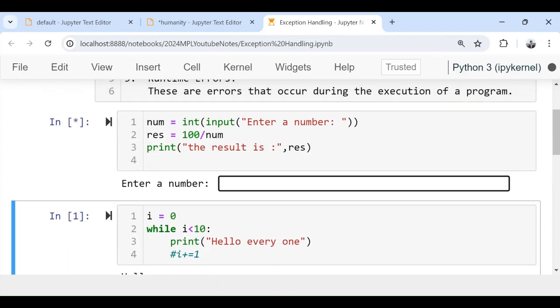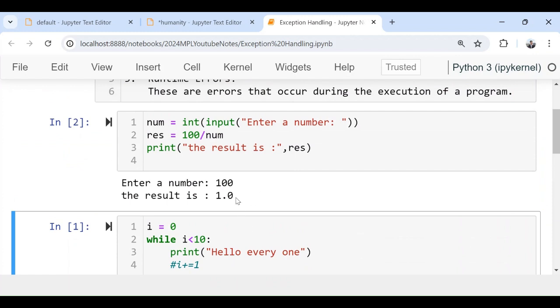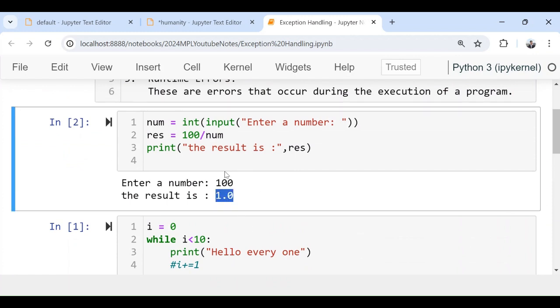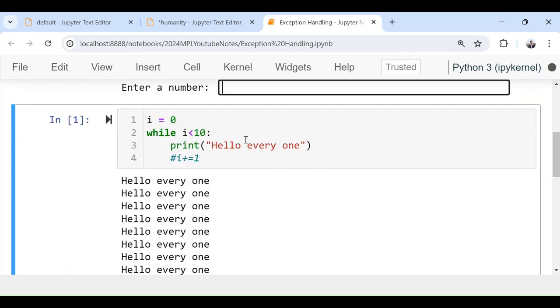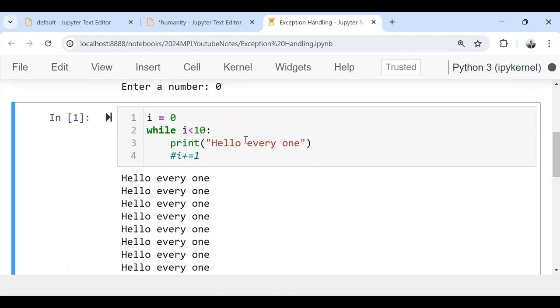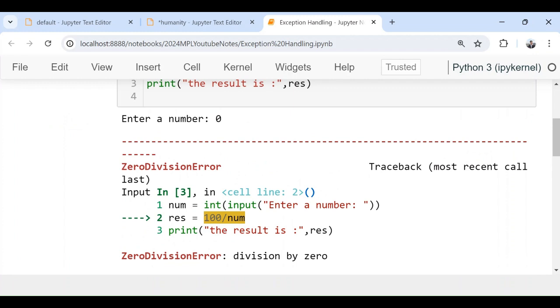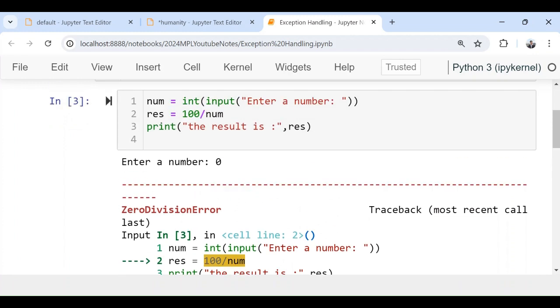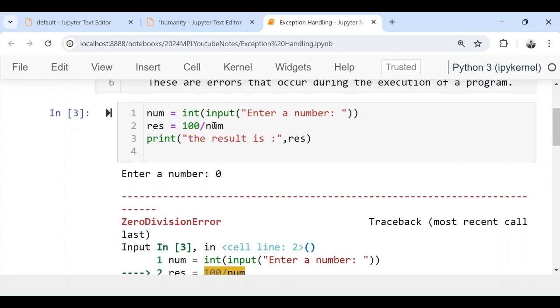See, it is asking me for a number. If I give it 100, then 100 divided by 100 is 1. There is no issue with that. Next time if I run it and I give 0, see what will happen. It will give a zero division error. This is called a runtime error. Unless it is executed, we will not come to know. So this is called a runtime error.